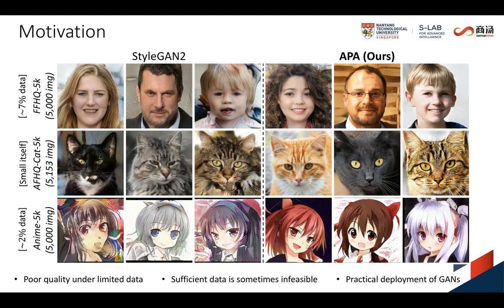While state-of-the-art GANs like StyleGAN2 are constantly pushing forward the fidelity and resolution of synthesized images, they usually require a large amount of training data to fully unleash their power. Training GANs with insufficient data tends to generate poor quality images. As shown in this figure, StyleGAN2 synthesized results deteriorate given only thousands of images on various datasets, such as human faces, cat faces, and anime.